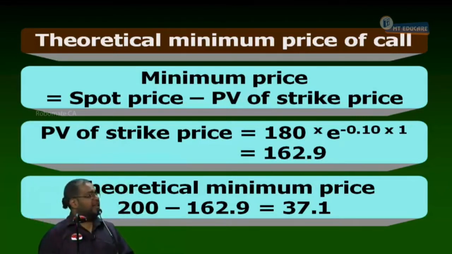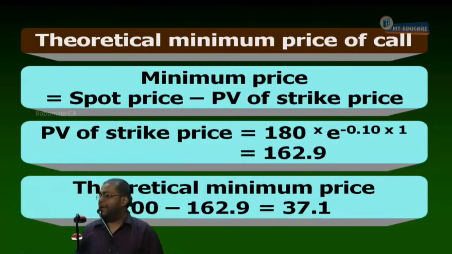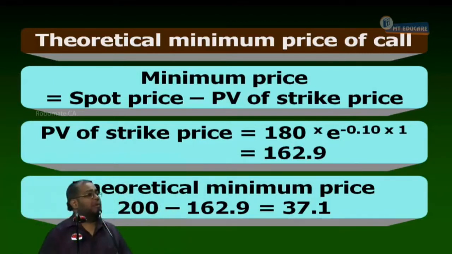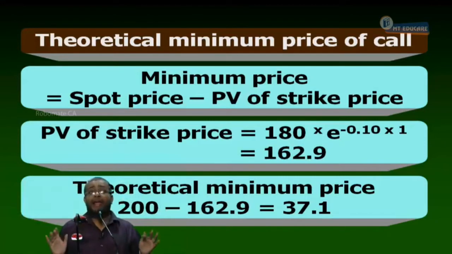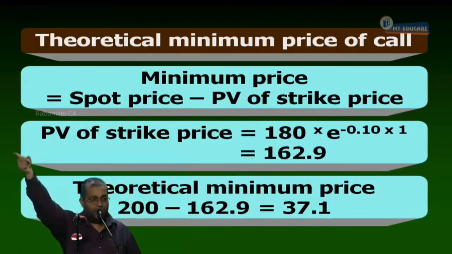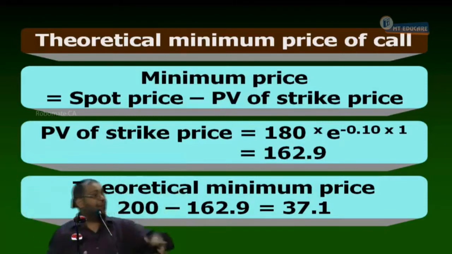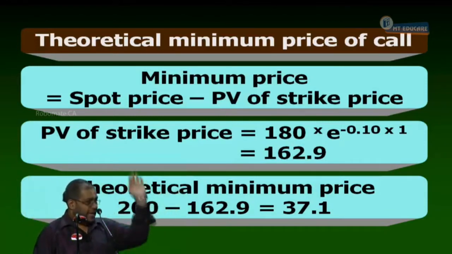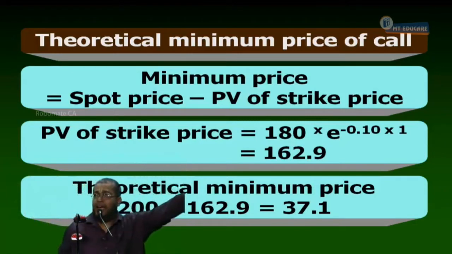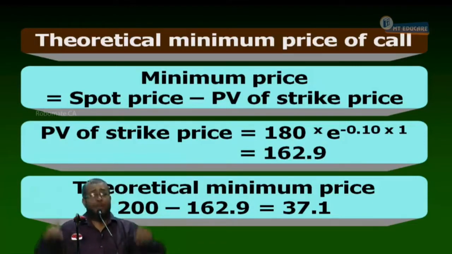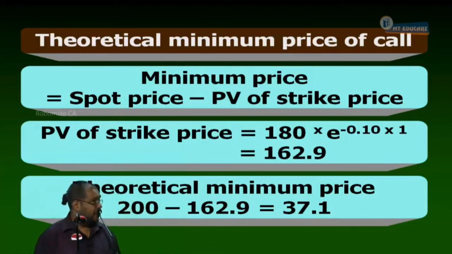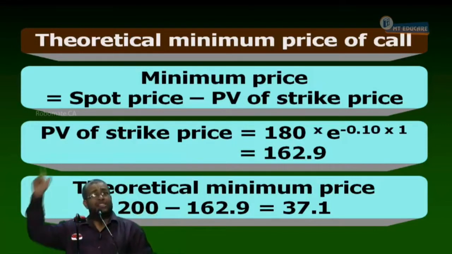Now, suppose the share is trading at 100. What happens here? Your payoff becomes negative, because I paid 30 rupees premium. I cannot depend on the share market tomorrow, because tomorrow the share market is like a monkey, always changing. It will jump up and down. So anything I want to do in the share market, I do today. Only when I do it today, the number will be certain. If I do it tomorrow, the number becomes uncertain. Yes or no?